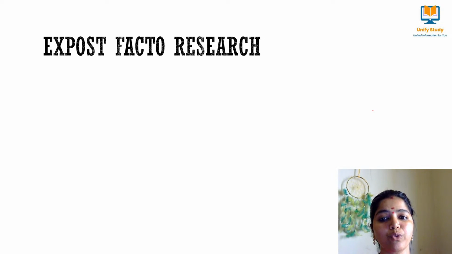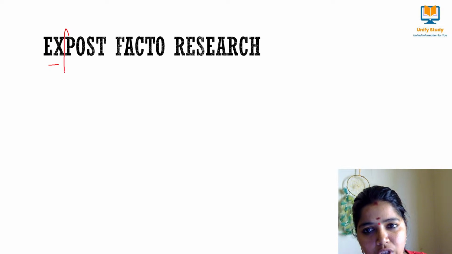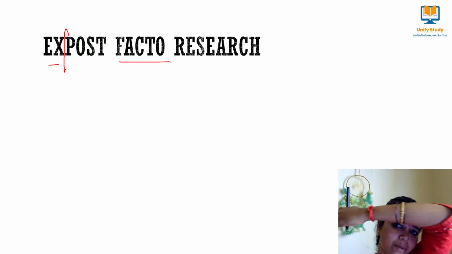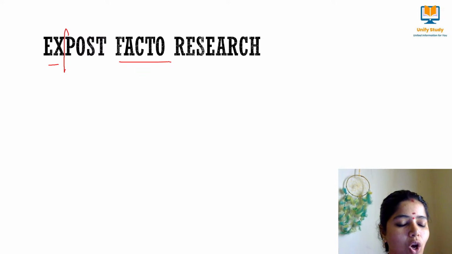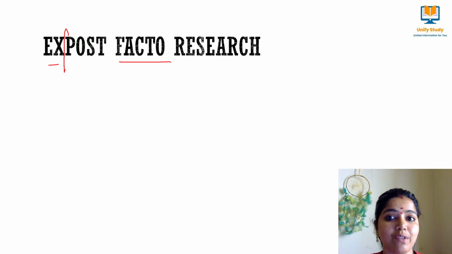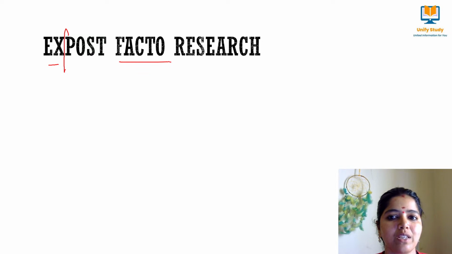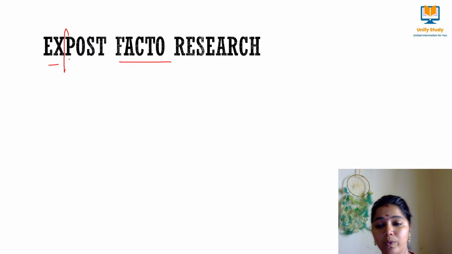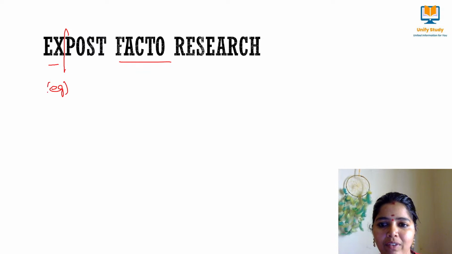Next, we move to ex post facto research. Ex means what? It happened somewhere before. I am just talking about the fact, and that we call ex post facto. Historical is different, Mani Jain. Historical is different with respect to this. Both are the same in some cases, but they have a unique difference between ex post facto and historical research. We will see. So see, ex post facto is a thing which has happened before. Example, when you take a business.